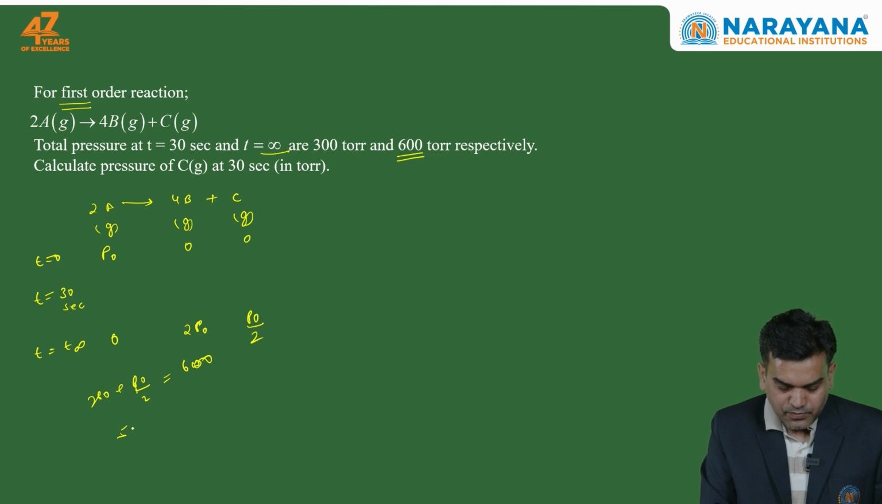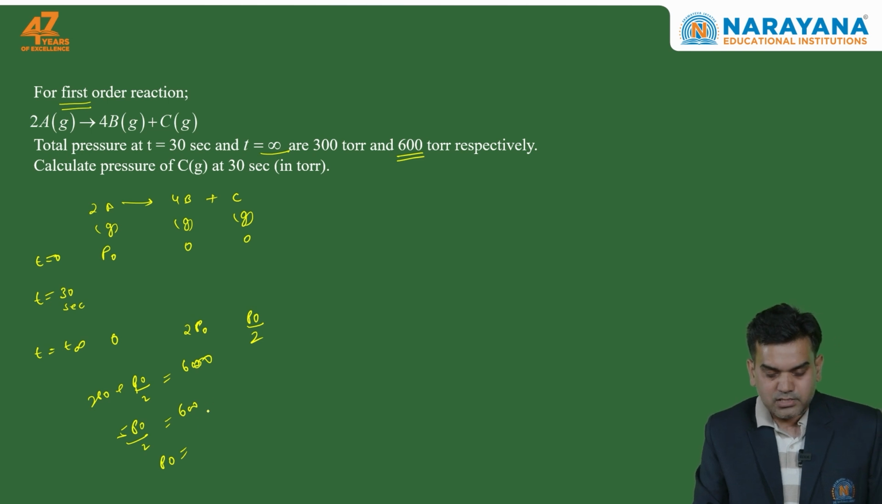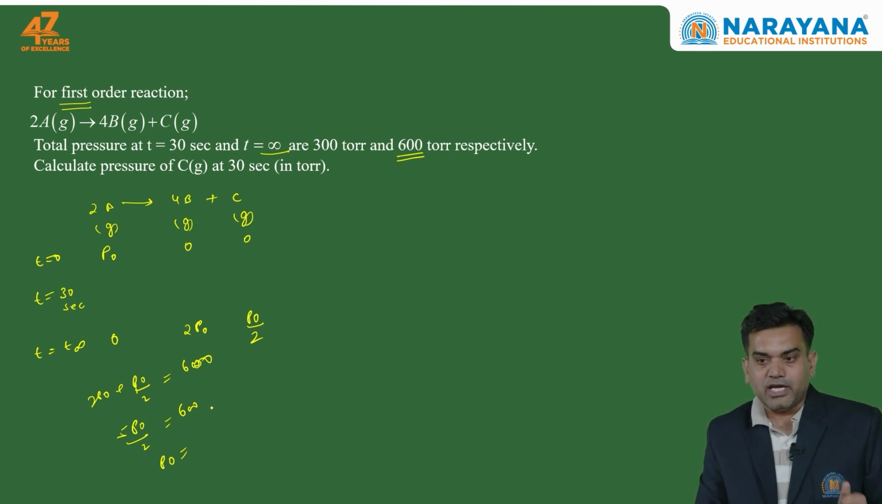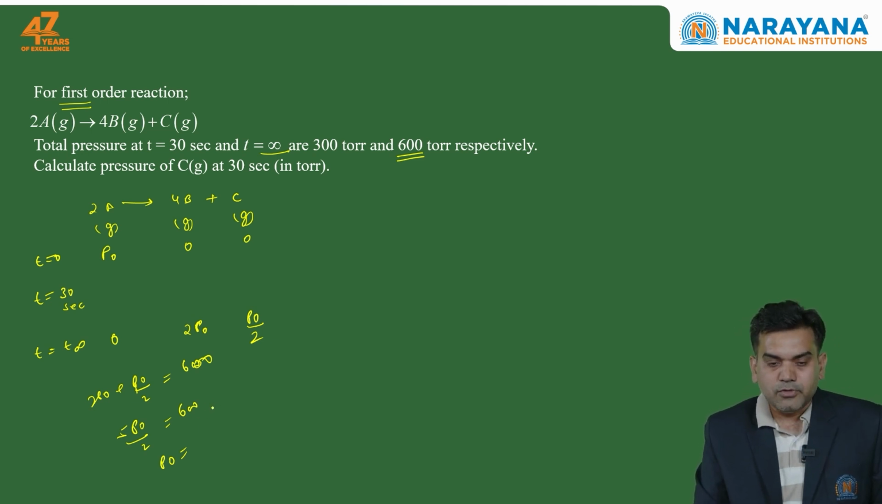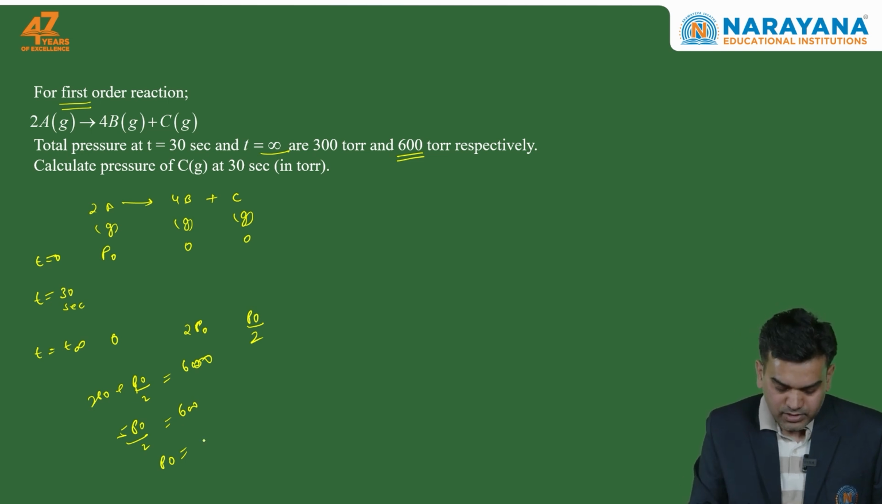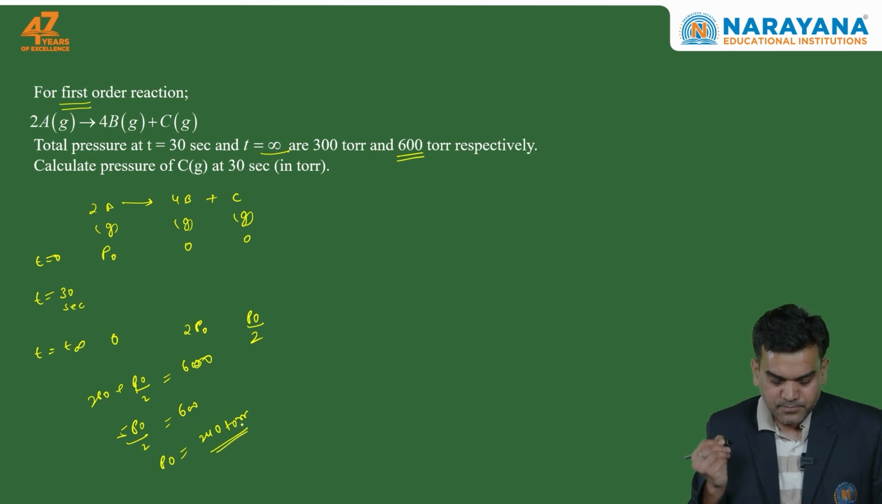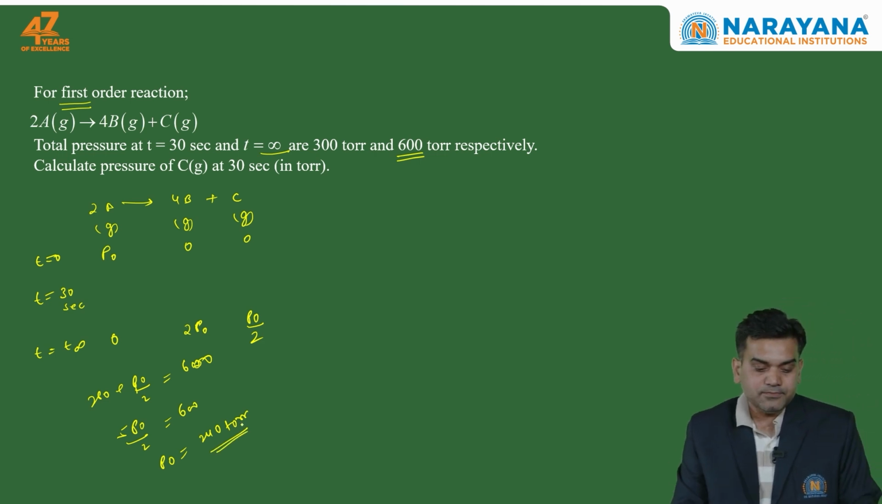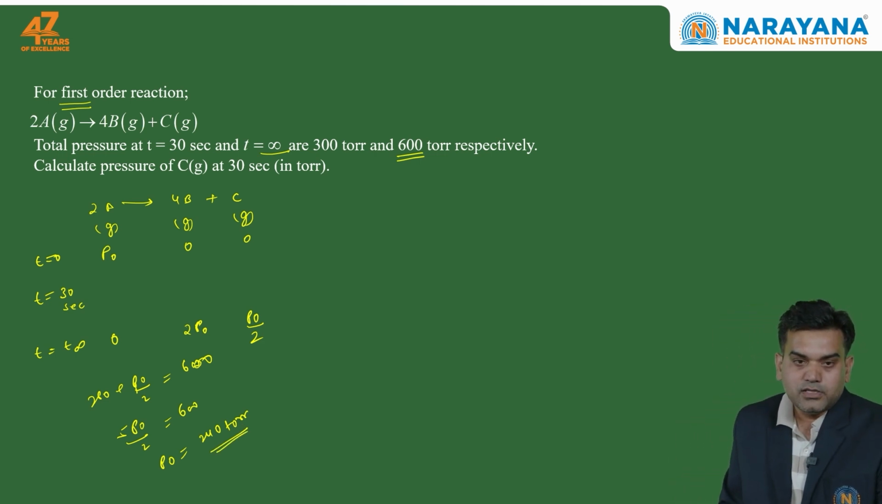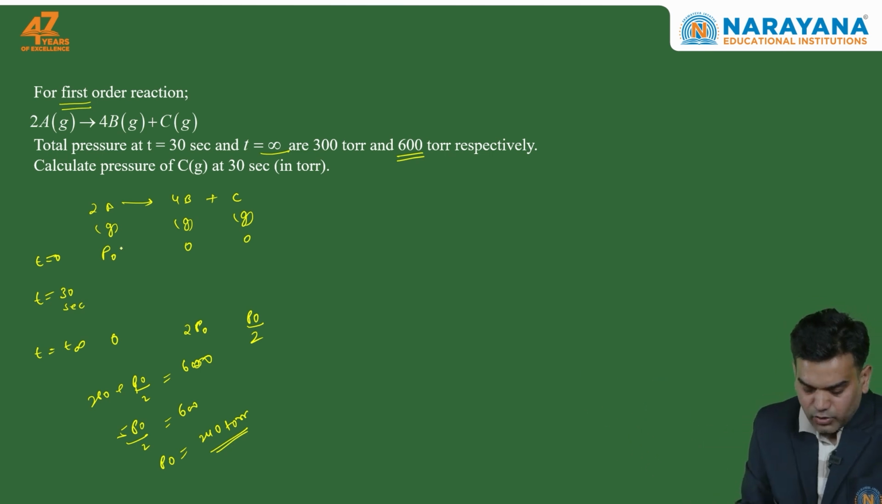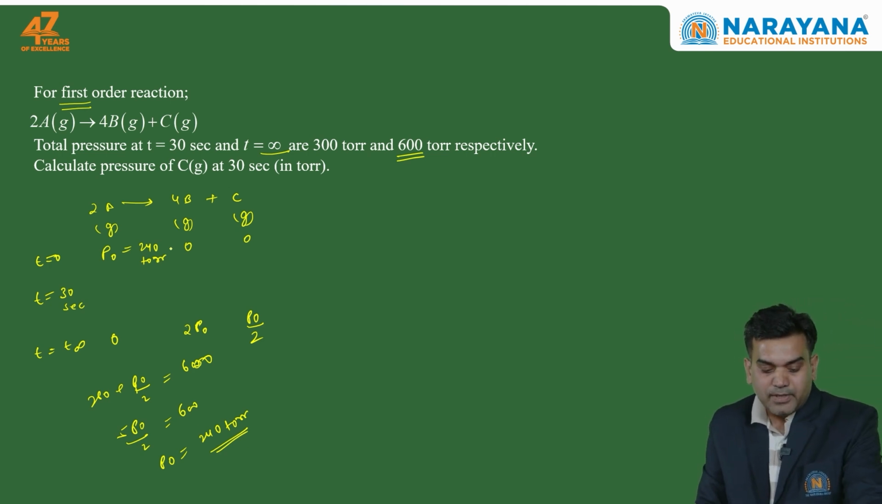torr. So this is 5 P naught by 2 equal to 600. So P naught will be equal to 600 into 2 by 5, which is 1200 by 5, equal to 240 torr or mmHg we can say. So P naught, it means initially the amount of gas A we have taken was 240 torr. This was the amount that they have taken at the beginning of the reaction.